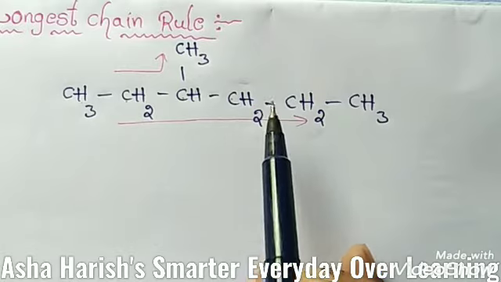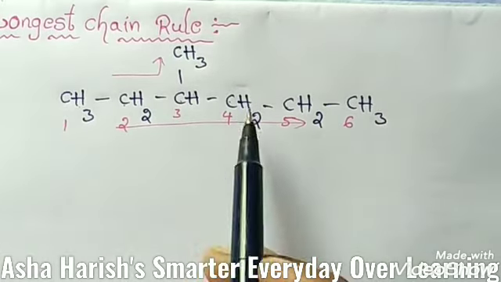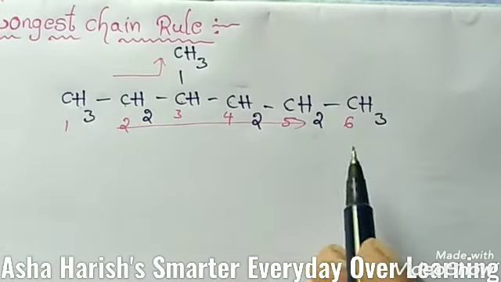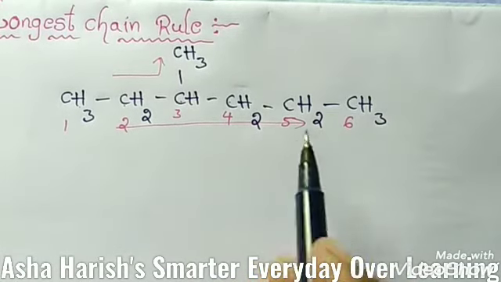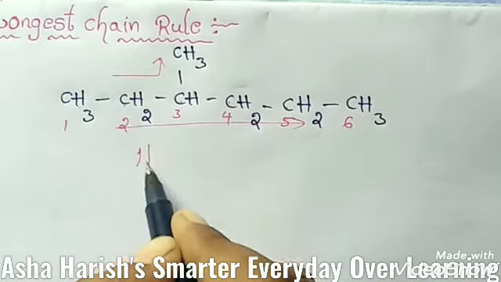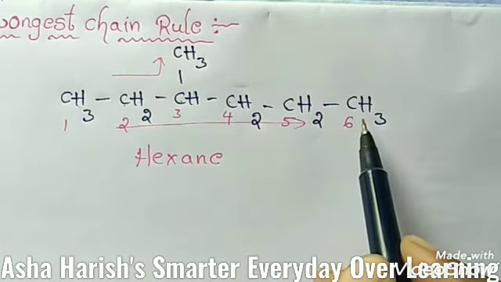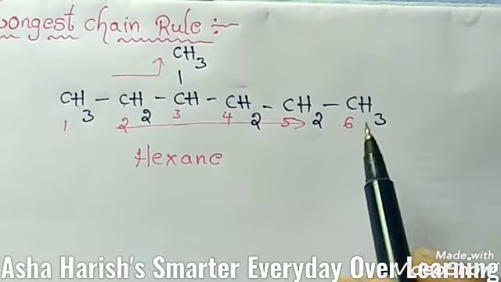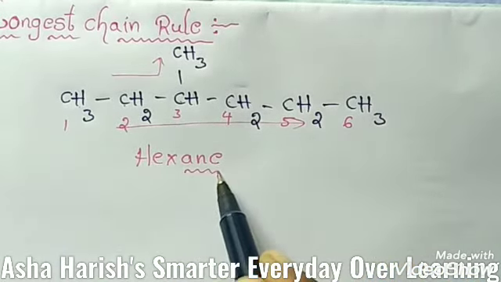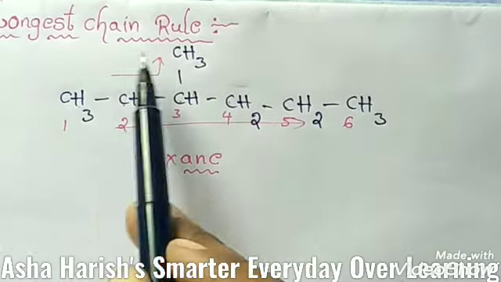It may be noted that the longest chain may or may not be straight, but it must be continuous. For example, in this compound, I'm going to give the numbers from left to right. Then I should get hexane. Why? Because there are 6 carbons, the root word should be hex. Then only single bonds are present here, so the suffix is ane. This is the longest chain rule.